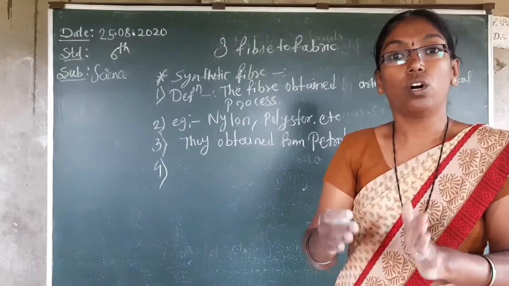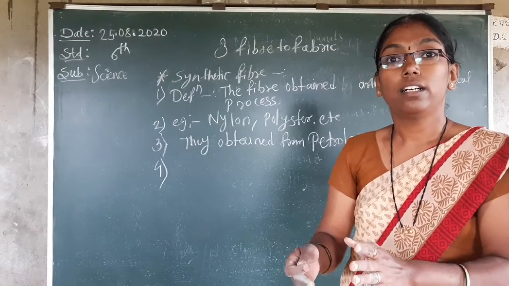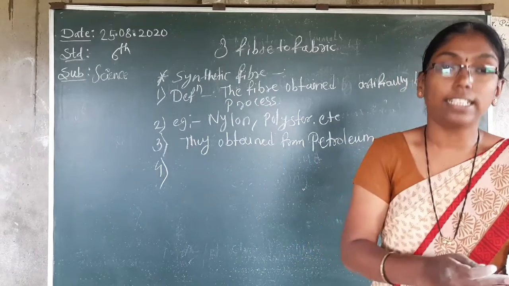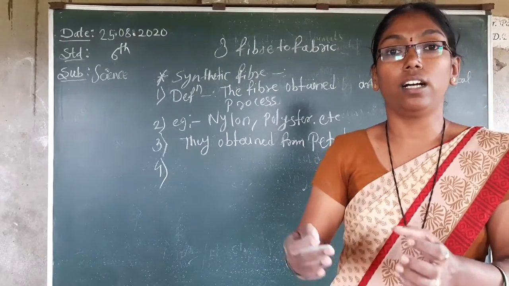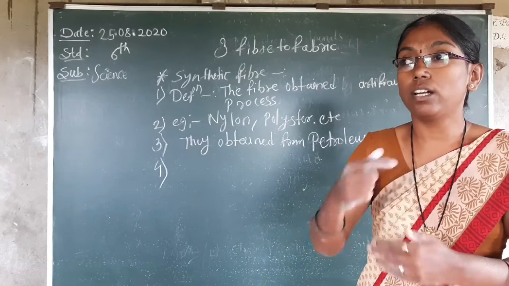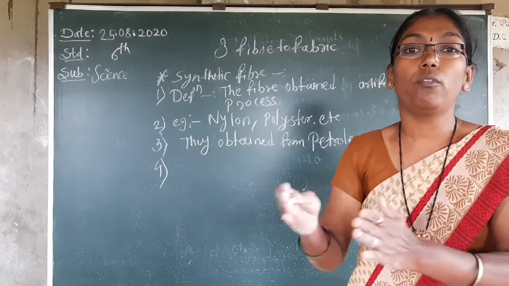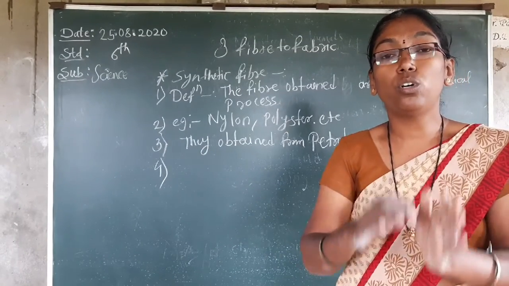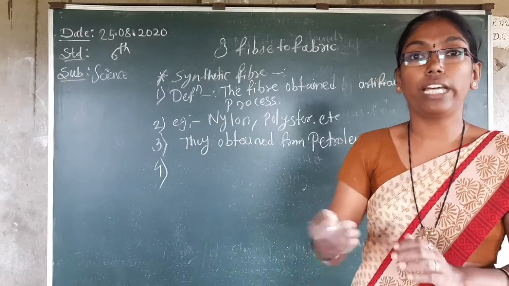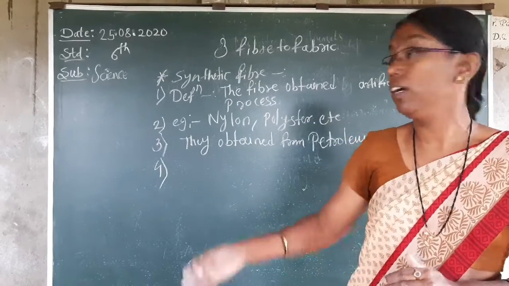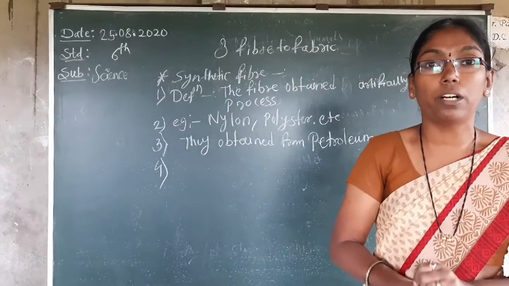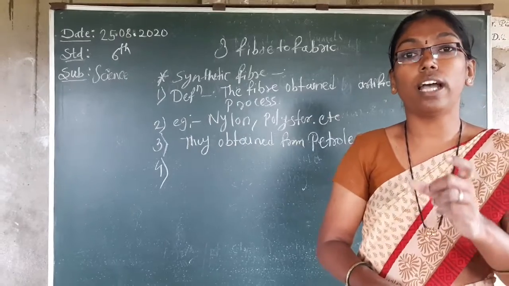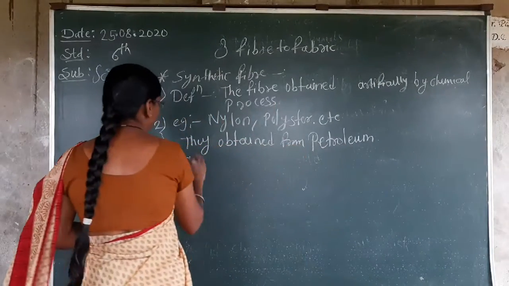Everyone knows cotton is very useful, but it is also unuseful in some ways. Why? Because that type of clothes can wrinkle, so we cannot use it again and again. Carefully we can use it, but nylon and polyester clothes don't wrinkle, so we can use them again. Different functions will be there. We can discuss them. First, why do we use this? This type of clothes does not have wrinkles.